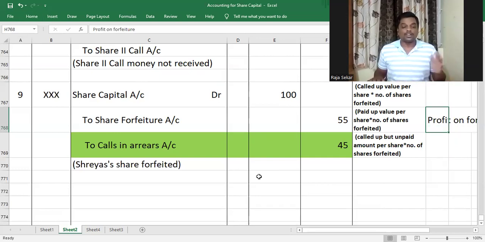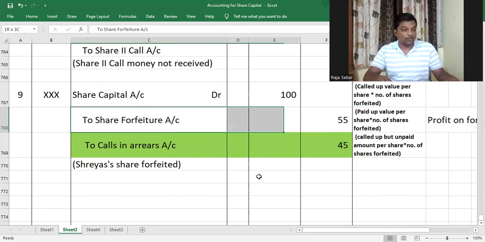Ideally, it's a capital profit and supposed to go to capital reserve account, but we are keeping it in share forfeiture account for a certain reason. We'll keep it for some time. And whatever amount we had debited to calls in arrears account will be credited now, because they're not going to pay that money anymore. And what amount do we usually debit calls in arrears account with? It is the called up but unpaid value per share into number of shares forfeited. Understood or not, my children?